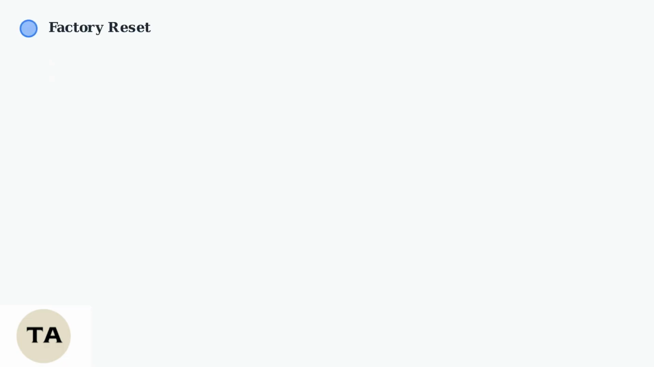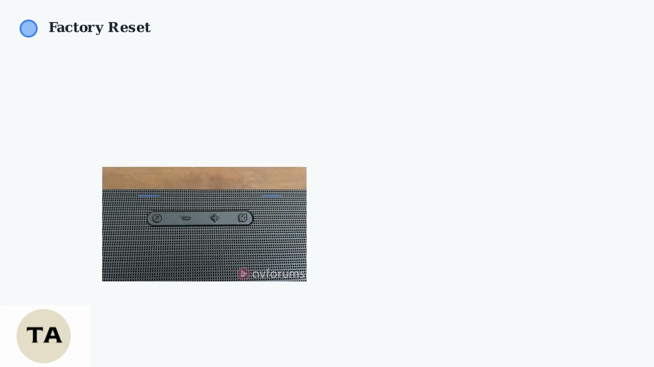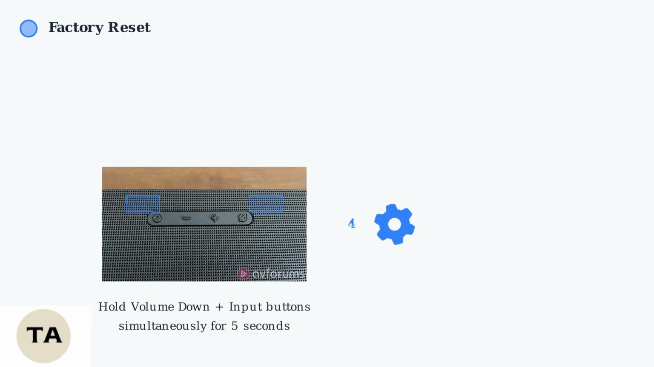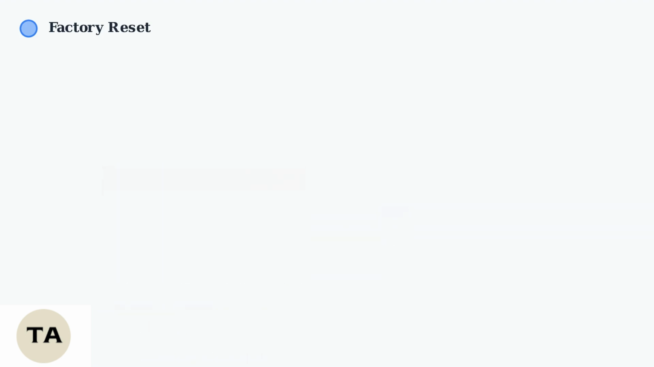If a soft reset doesn't resolve the no sound issue, perform a factory reset as a last resort. This erases all custom settings and reverts the soundbar to its original default configuration, clearing any persistent software glitches. To execute the factory reset, locate the volume down and input buttons on the soundbar. Hold both the volume down and input buttons simultaneously for exactly 5 seconds. Release the buttons after 5 seconds. The soundbar will reboot to factory defaults. Remember, this is only a last resort option.